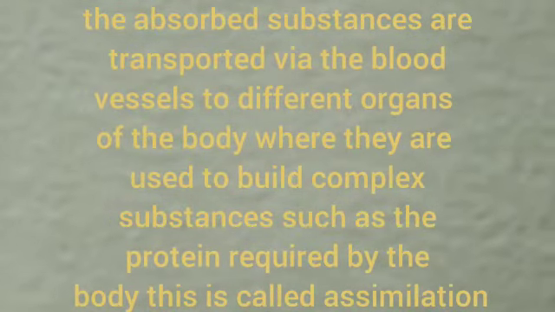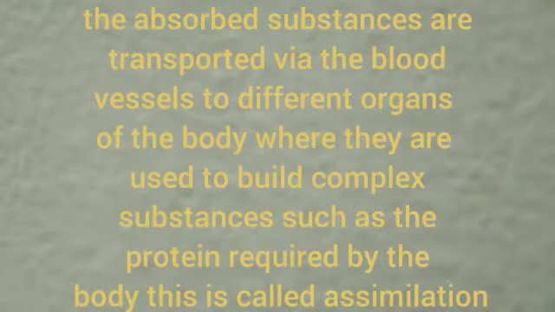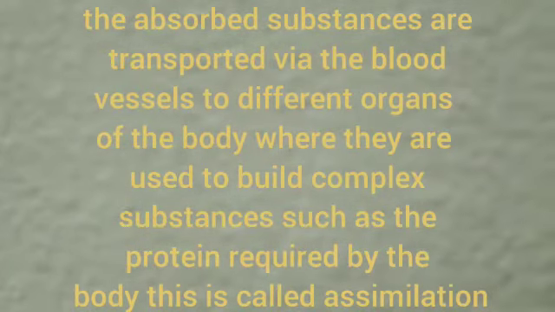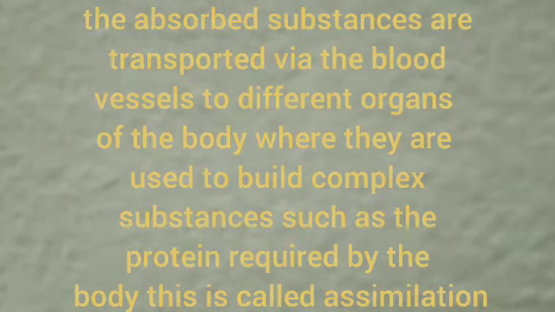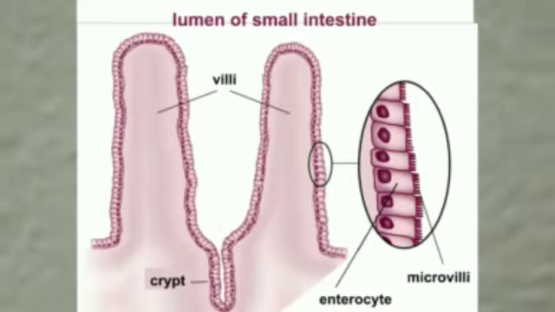This is called assimilation. In the cells, glucose breaks down with the help of oxygen into carbon dioxide and water, and energy is released. The food that remains undigested and unabsorbed enters into the large intestine. We already discussed the large intestine.